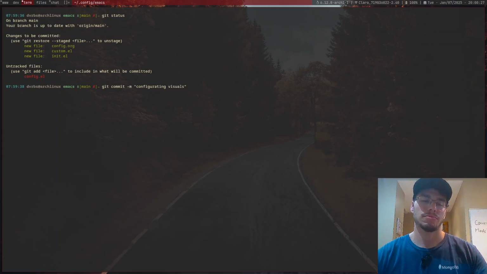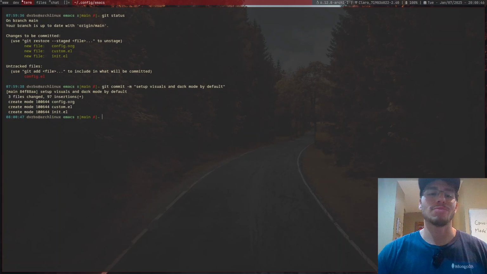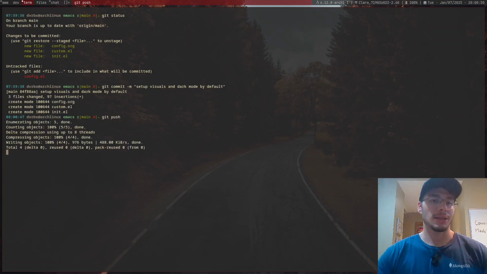Or setup visuals. Yeah, setup visuals and dark mode by default. I guess that should be healthy. Anyway, git push. And there we go.